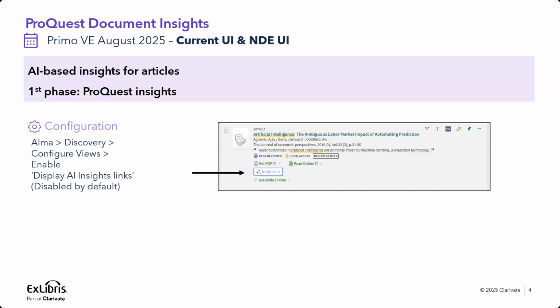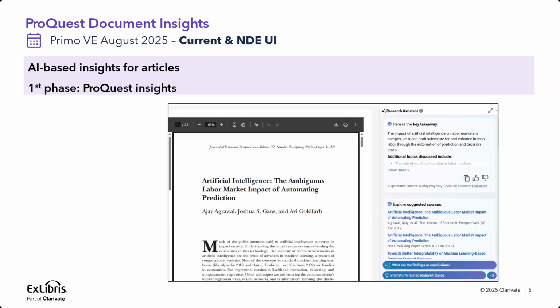It will save the user time by delivering key information at a glance, and it will enhance the research efficiency and improve the content discovery. When clicking on the Insights button, either in current UI or NDE UI, the user will be taken to the ProQuest Research Assistant, and then there the user will get insights about this article. Let's see a quick demo.